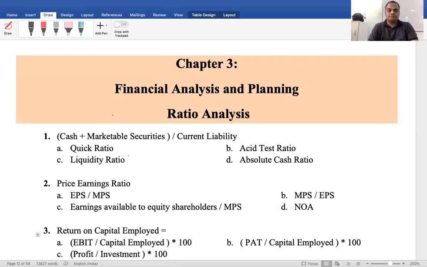Ratio analysis, MCQs. First question. Cash plus marketable securities divided by current liability is equal to quick ratio, acid test ratio, liquidity ratio, absolute cash ratio.